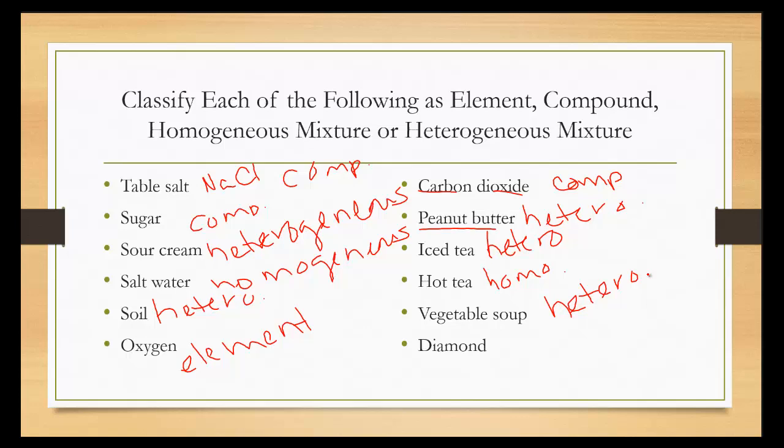Finally, diamond. This is a trick question. I threw this one in there just to try to trick you. A diamond is actually pure carbon. It's a special kind of pure carbon, but it is still indeed pure carbon. Because of the fact that it's pure carbon, it's an element, because you can find carbon on the periodic table. And that is your explanation of classification of matter.